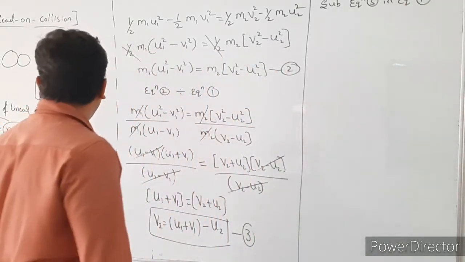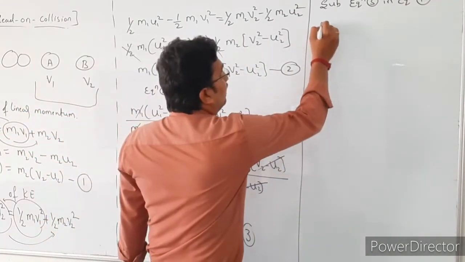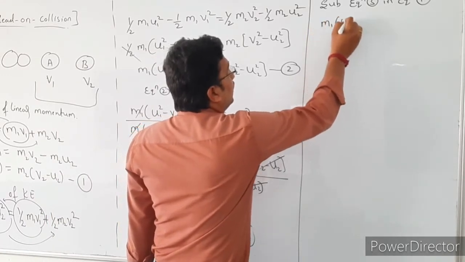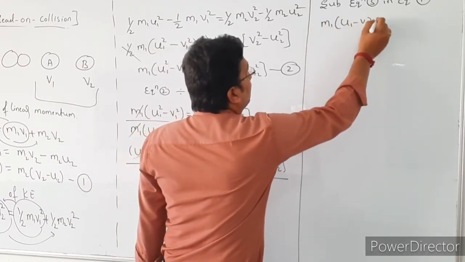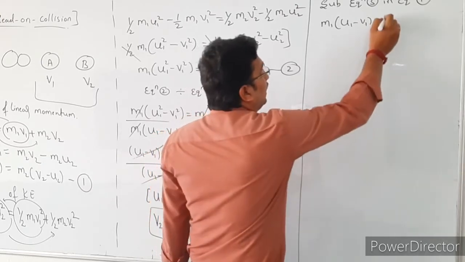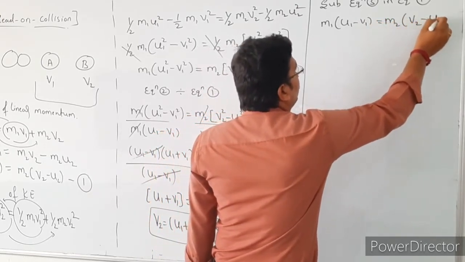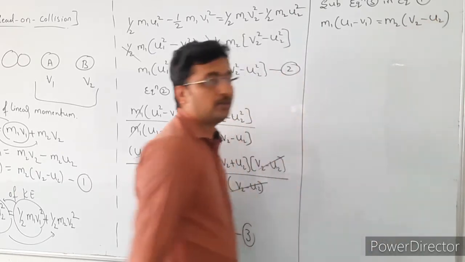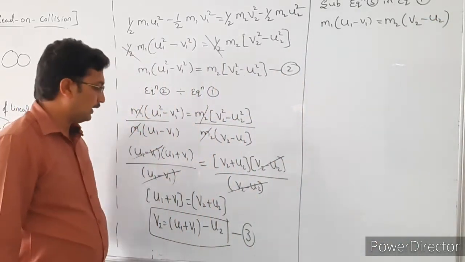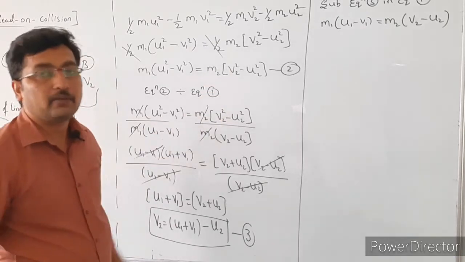So what is equation number 1 here? That is m1(u1 minus v1) equal to m2(v2 minus u2). So here we are substituting the v2 value in that equation.